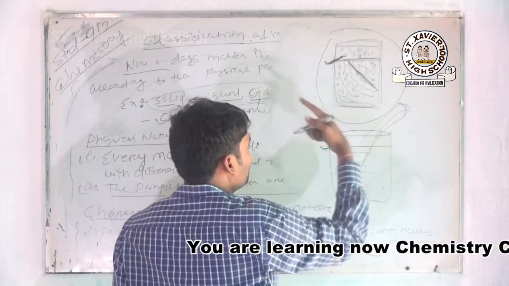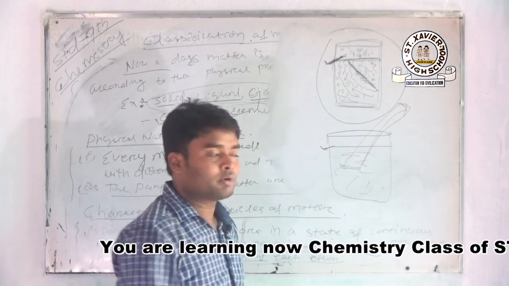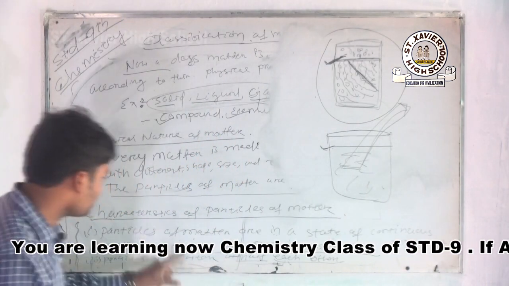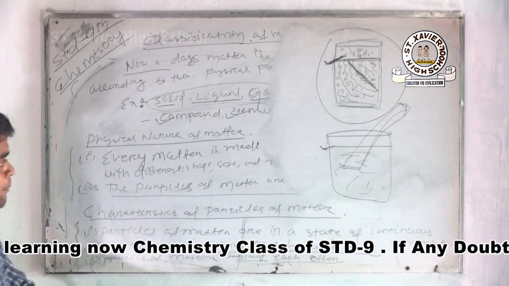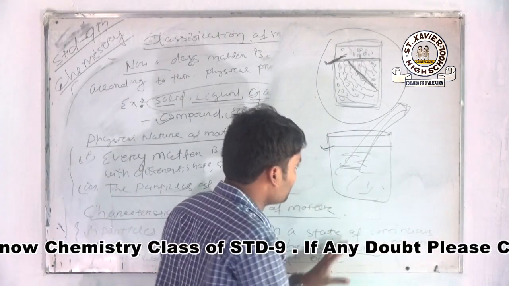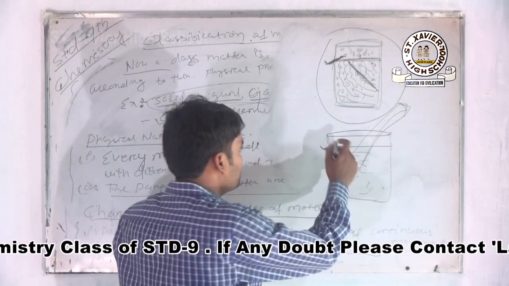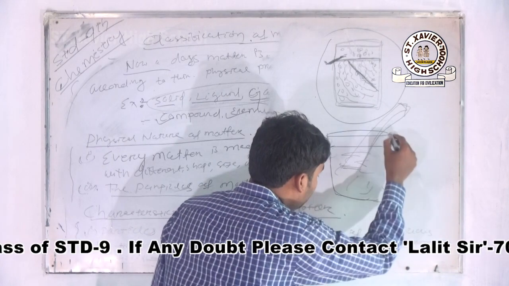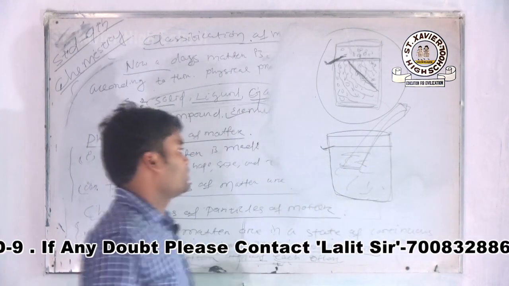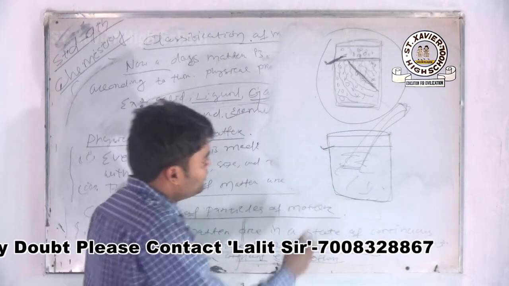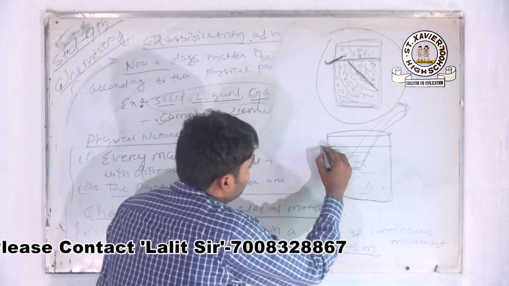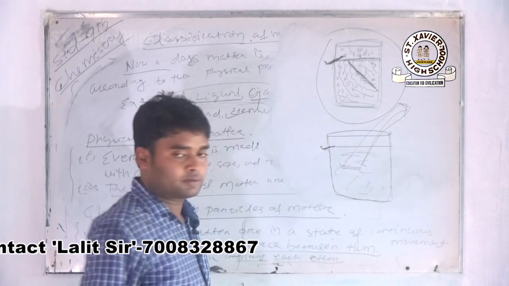Ink particles continuously move inside the water. In the second case, the particles of matter have space between them. When you add a pinch of salt and a pinch of sugar inside the glass tumbler and stir it, after some time you notice that there is no increase in the water level.